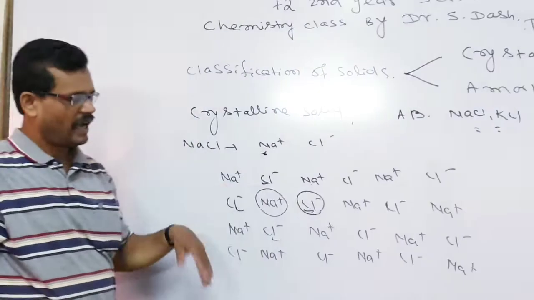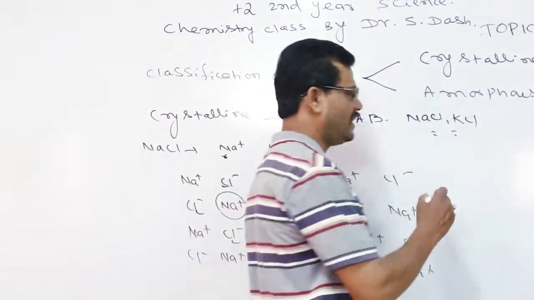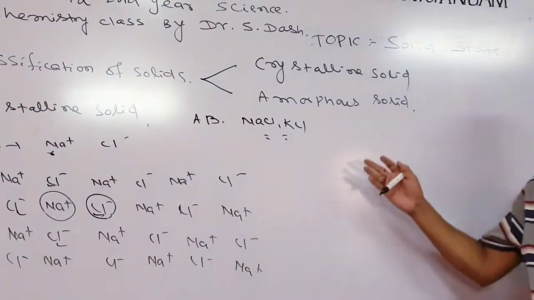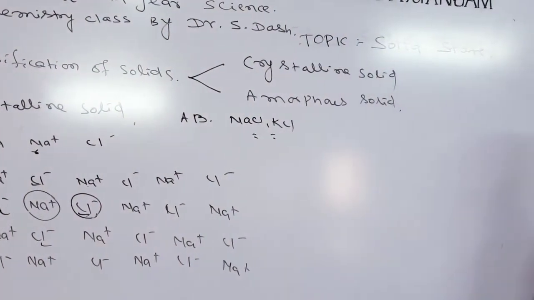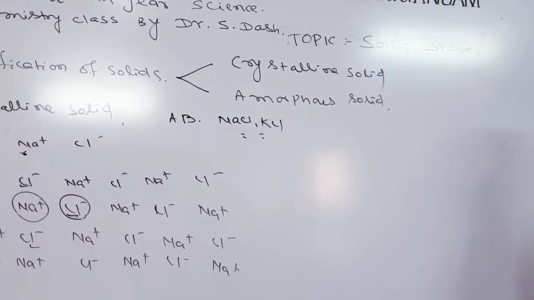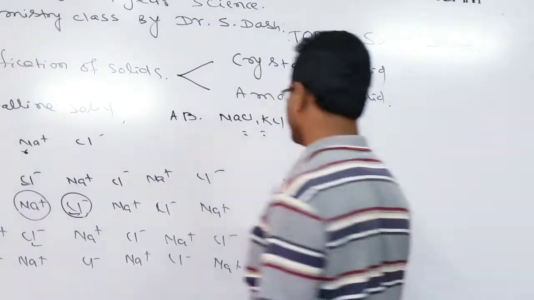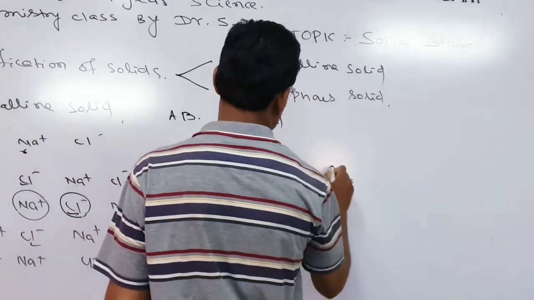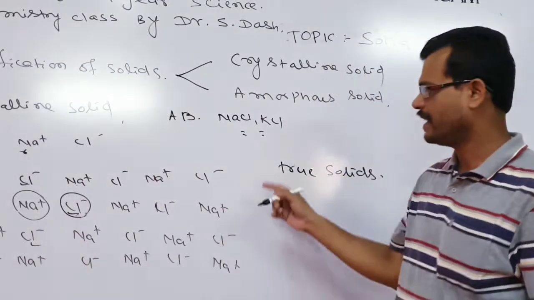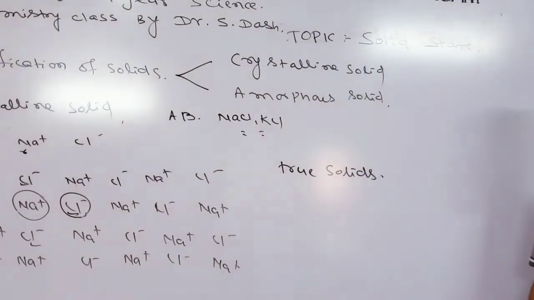And second thing, crystalline solids are actually perfect solids, with perfect arrangement. Hence, these solids are often known as true solids because they do not change their shapes easily and remain stable up to their melting points.